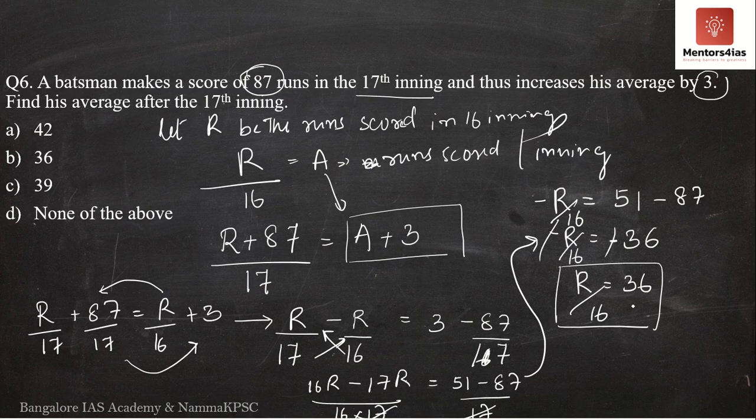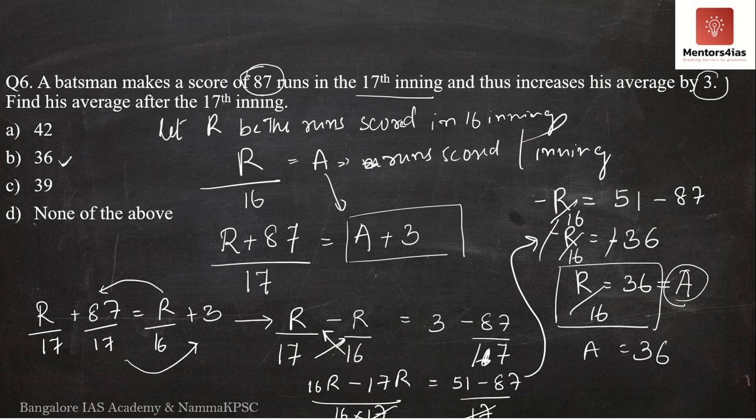Going from the first equation, R by 16 is equal to A. What does this imply? R by 16 is equal to 36 is also equal to A. Therefore, the average after 16 innings is 36. But what is the question asking for?